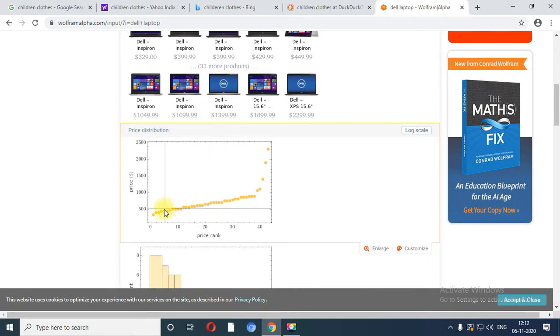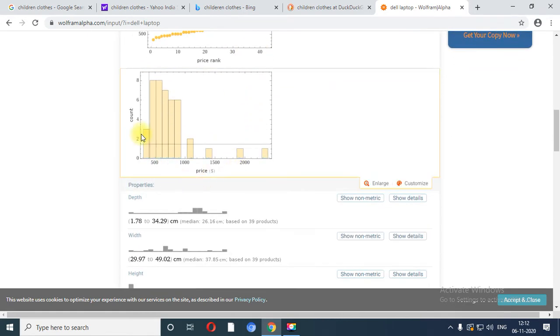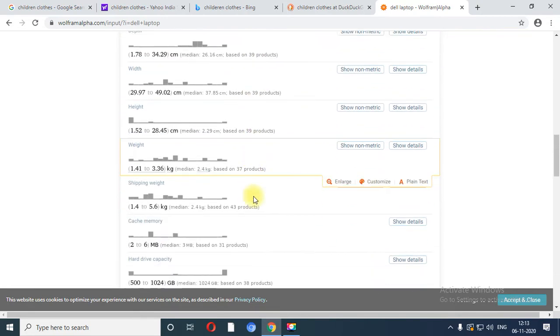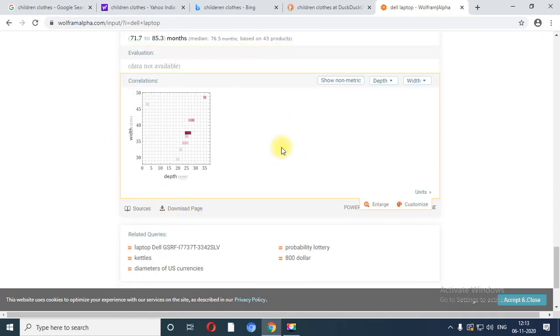Similarly, you have different kinds of price lists, and based on the price rank it will return the graph, or we can say it will return the results. Over here, price and number of counts. So it will return you all the statistical results. Over here correlation has been found, right?